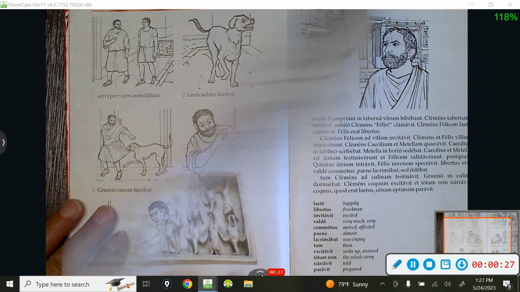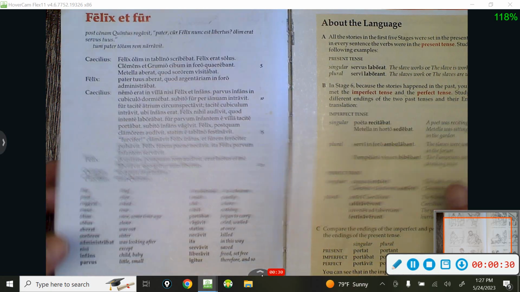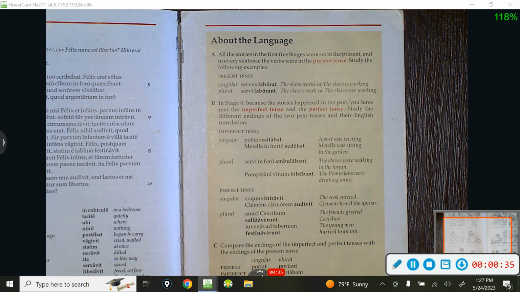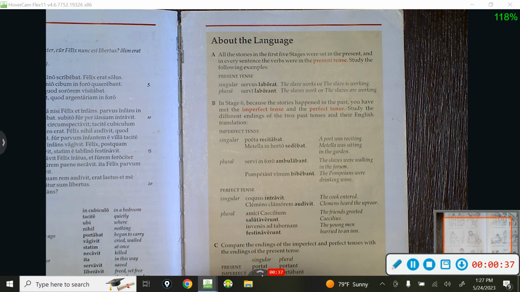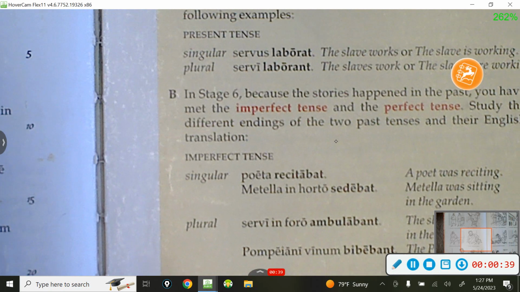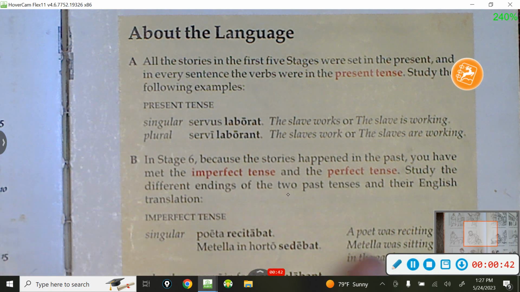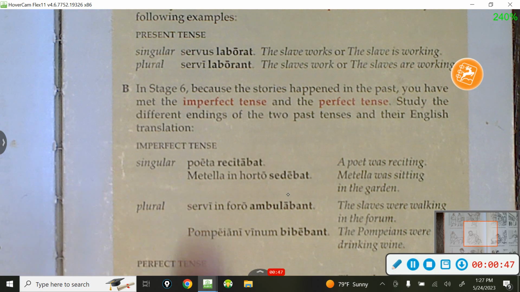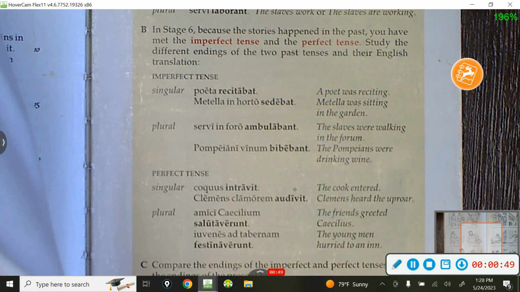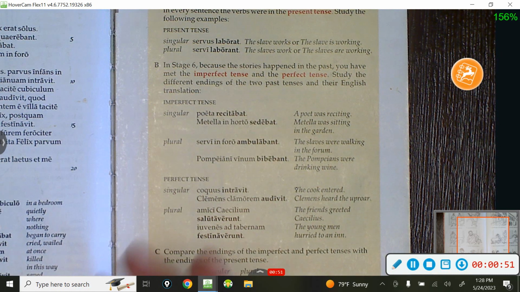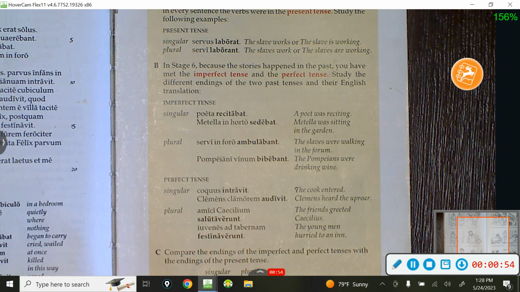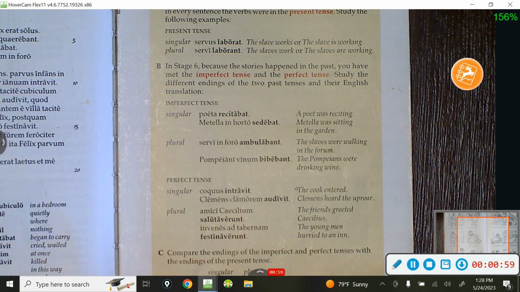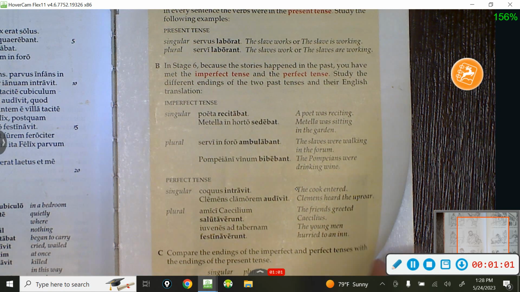Okay? And just so you know, you can slide over to page 93, and page 93 gives you a very good description of the 3 tenses. That's right, we are up to 3. We've got our present tense, we've got our imperfect tense, and down at the bottom, the perfect tense. Imperfect tense and perfect tense, they're both things that happened in the past, but here's the difference.